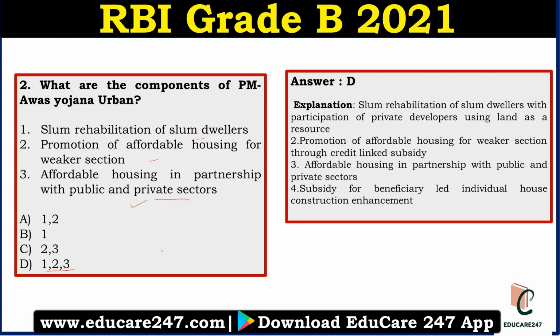There is also another component of credit linked subsidy for the weaker section. And this mission promotes women empowerment by providing the ownership of houses in the name of the female members or in joint name. This is also one of the components of the Pradhan Mantri Awas Yojana Urban.